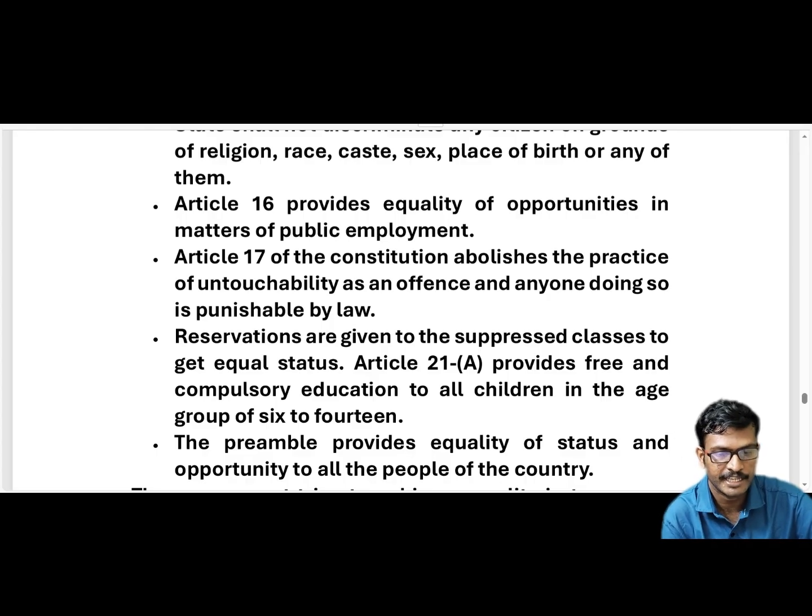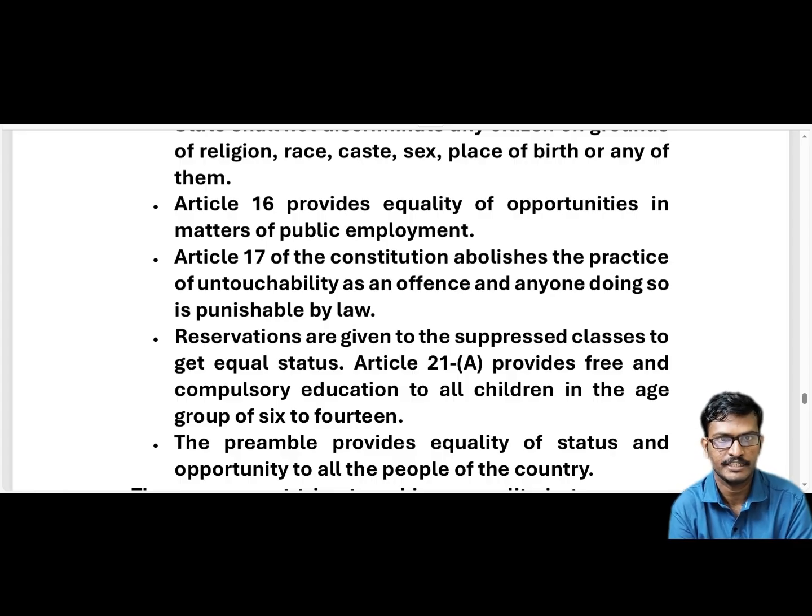Which article is saying this? According to Article 16, there is equality in work and professions, such as teaching, doctors, lawyers. When they are applying for government jobs, or any other jobs, they cannot be told, "You are a Muslim, so we won't give you the job." There are no such situations. Public employment opportunity should be given to everyone equally, irrespective of anything.